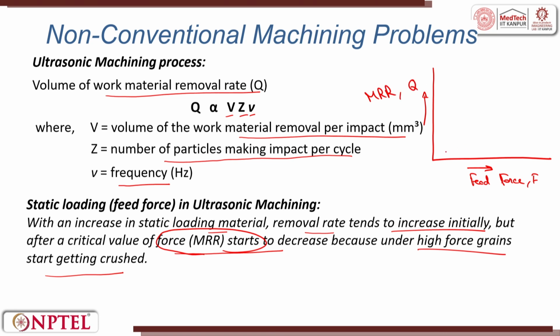It increases up to a certain level, and then the particles become blunt and crushed, and it starts decreasing, something like this. So, from here it is decreasing, and this is the maximum MRR.